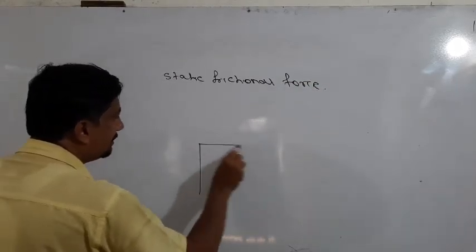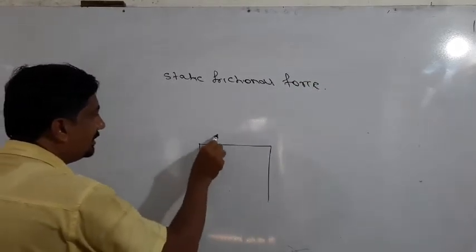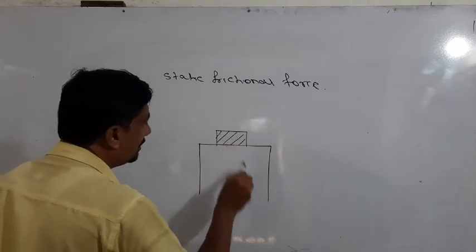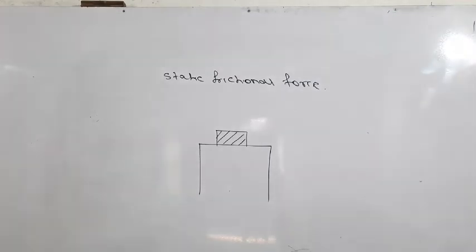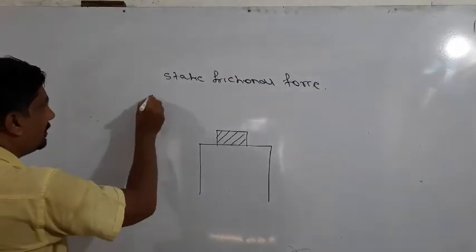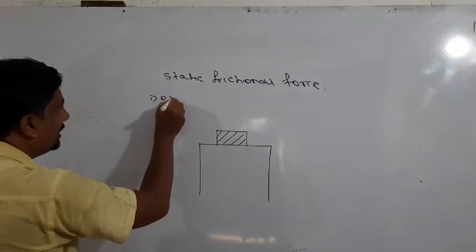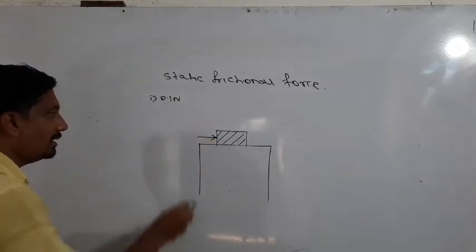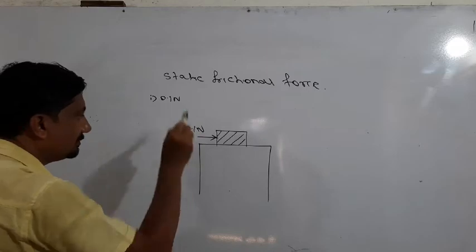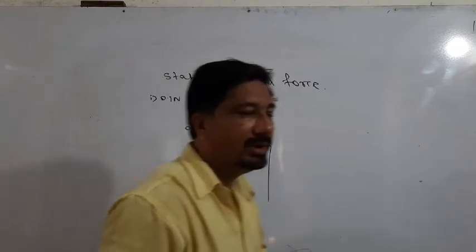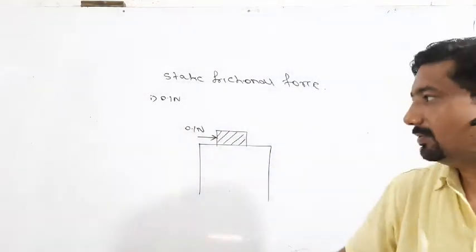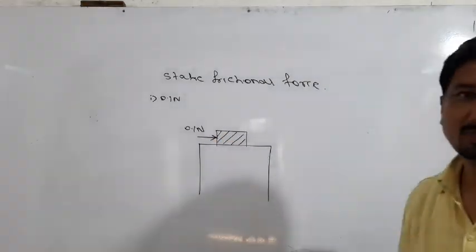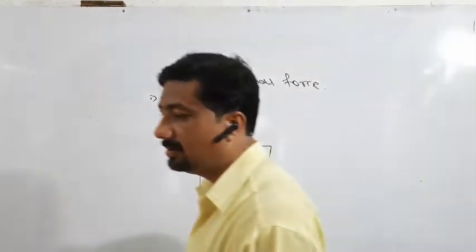Consider the table, and this is the wooden block on the table. First of all, we can apply 0.1 Newton of force on the block. When this much force, 0.1 Newton, is applied on the block, the block does not move even though force is applied.